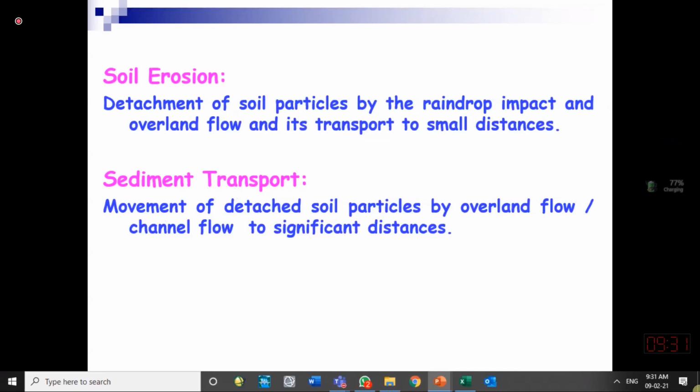The difference between them: overland flow is usually the flow over the surface of the land in thin sheets. Its depth is not very high. We don't see it moving in a kind of channel. Channel flow is when the flow has sufficient depth which can be measured. We say now channel flow has occurred. There is a difference of depth between the overland flow and the channel flow. Channel has considerable depth with respect to width, while the overland flow has very small depth with respect to the width of that area.